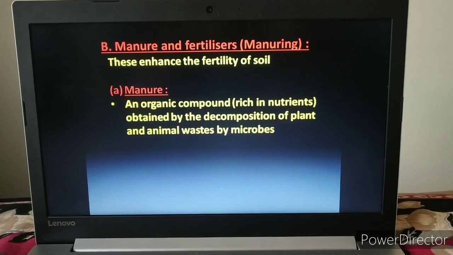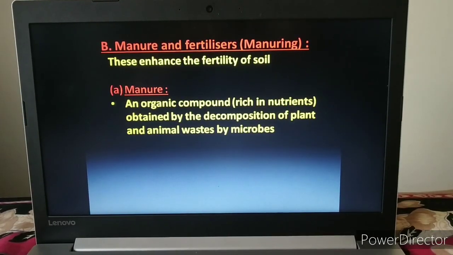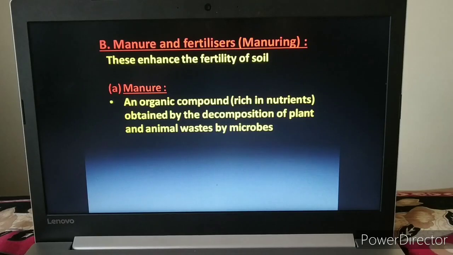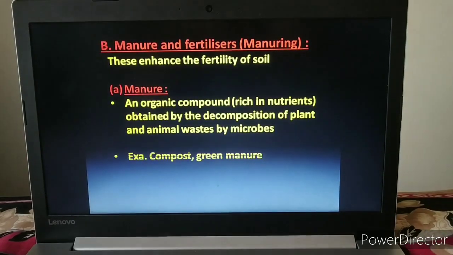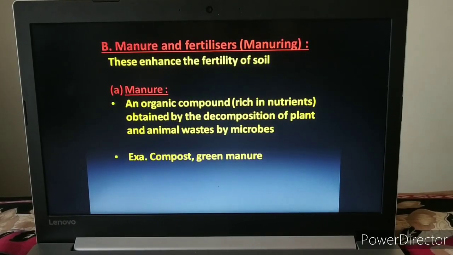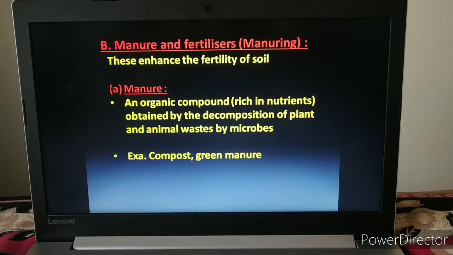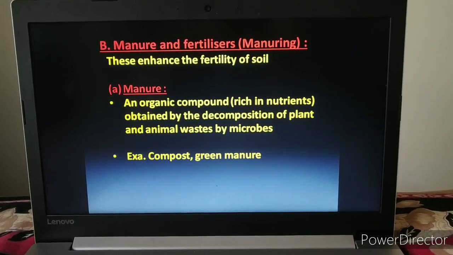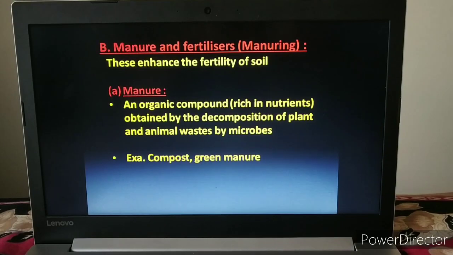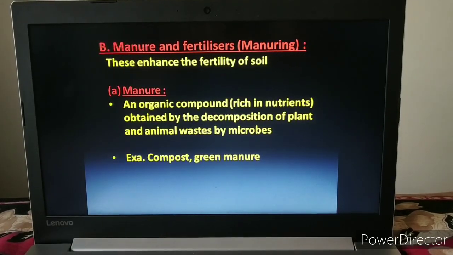Manure is an organic compound which is very rich in nutrients, obtained by decomposition of plant and animal waste by microbes. Examples are compost and green manure. In compost, the manure is prepared from human excreta and the wastage of the farms. In green manure, particular types of plants are grown in the field and then plowed into the same field, and from that manure is prepared. That is called green manure.